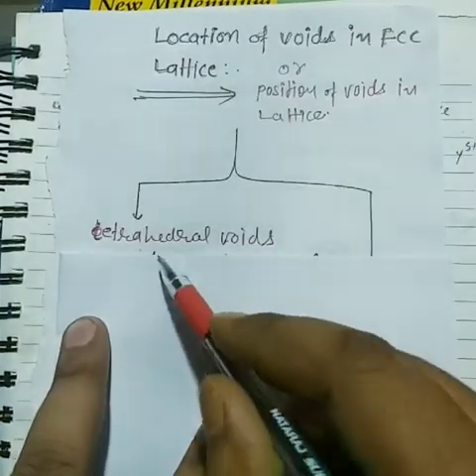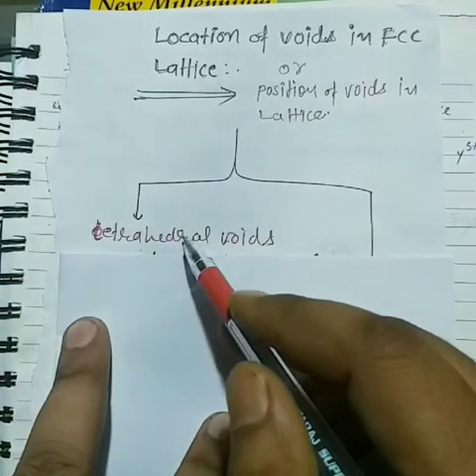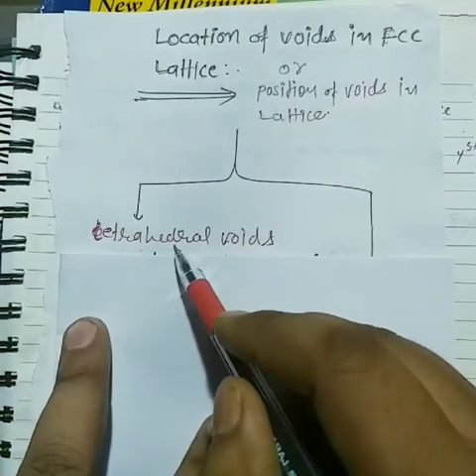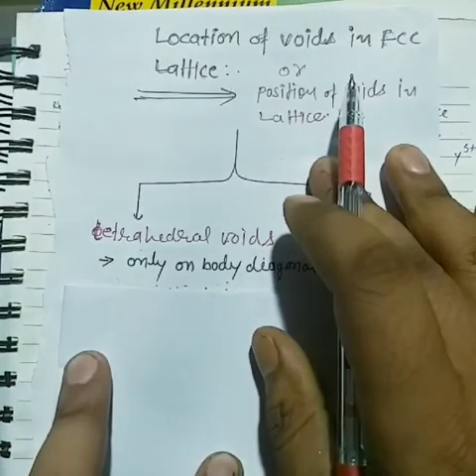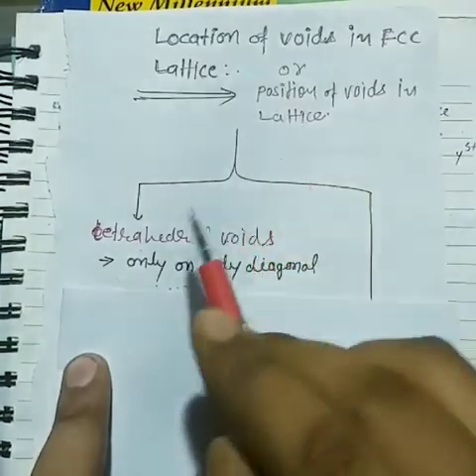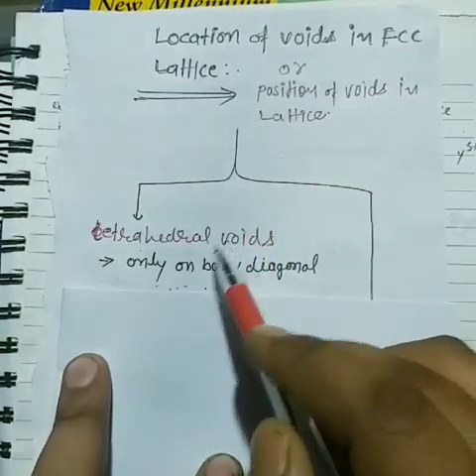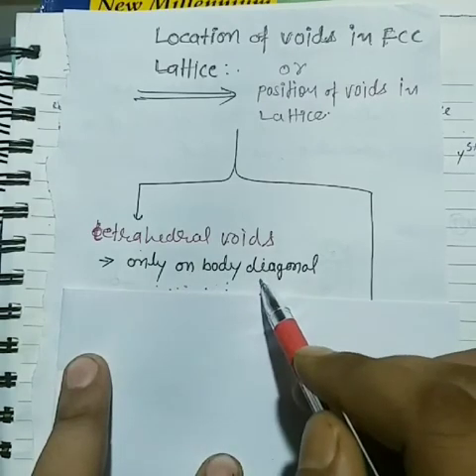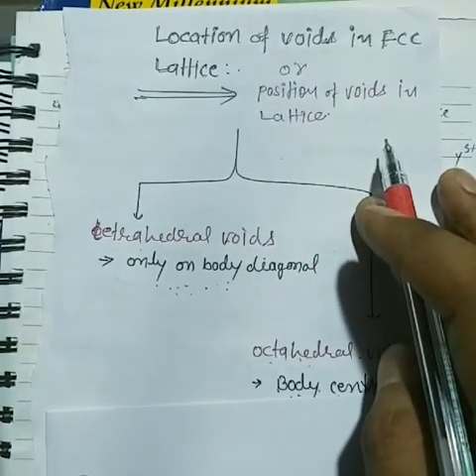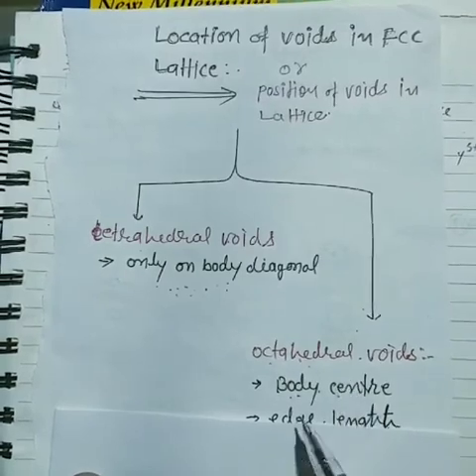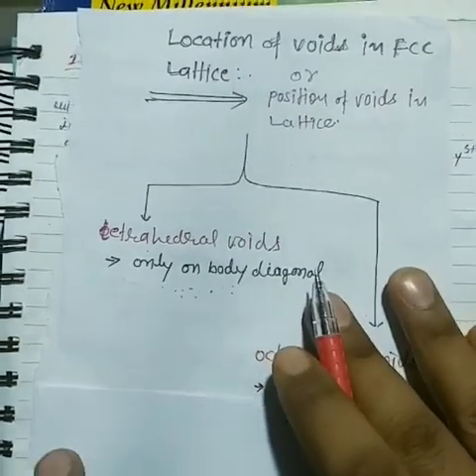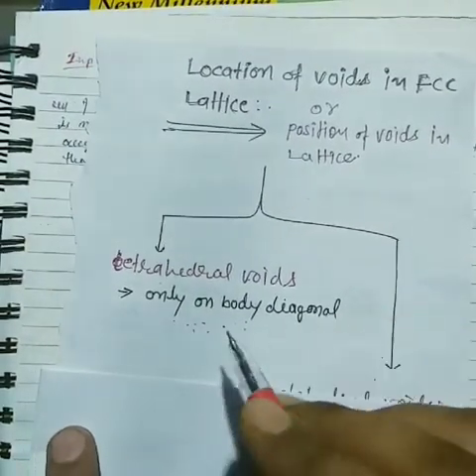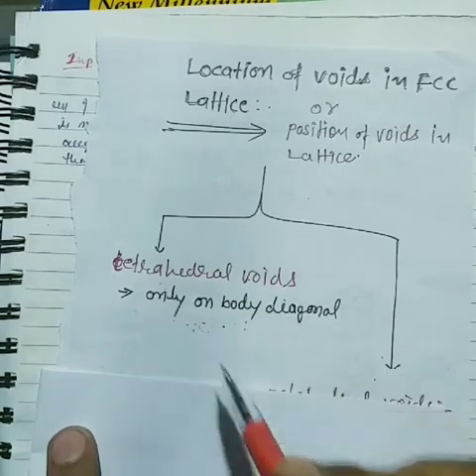So first of all, in this segment we talk about tetrahedral voids, and later on the octahedral voids. Previously I told you tetrahedral voids are generated only on the body diagonals, and octahedral voids are generated at the body center as well as the edge centers. So first of all we will interpret the tetrahedral voids.